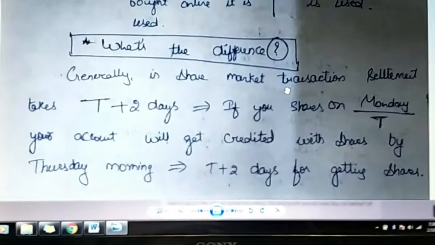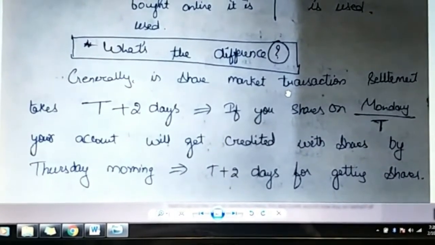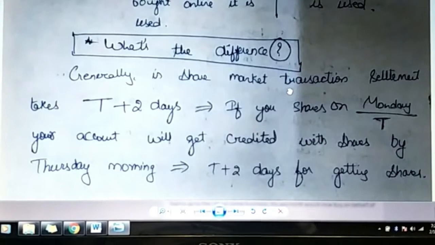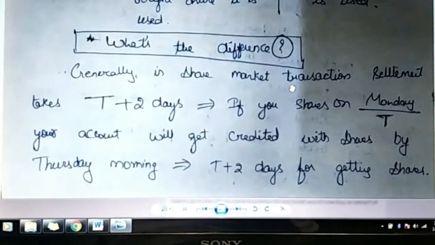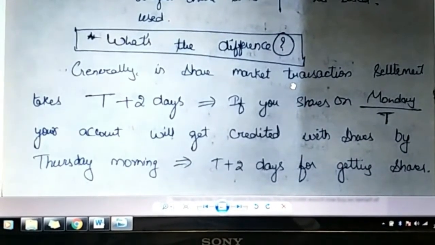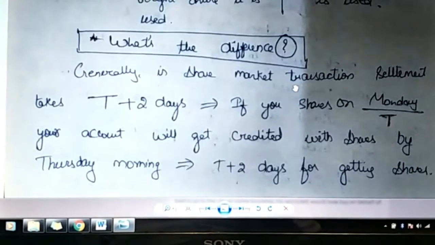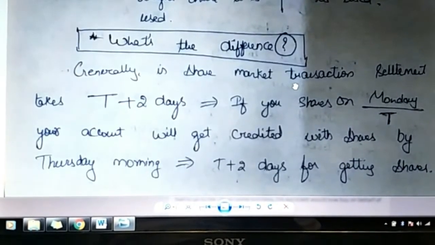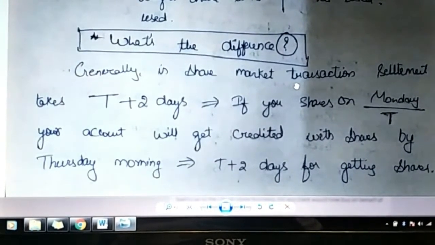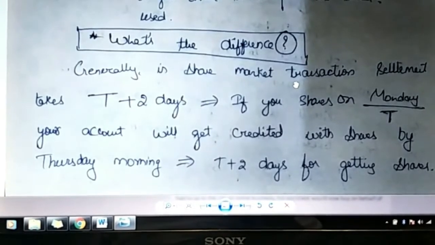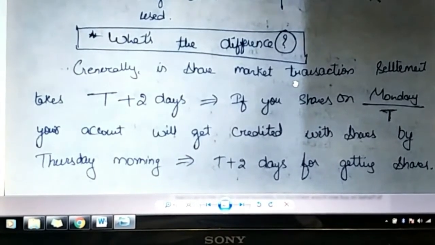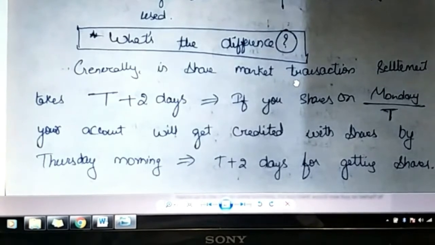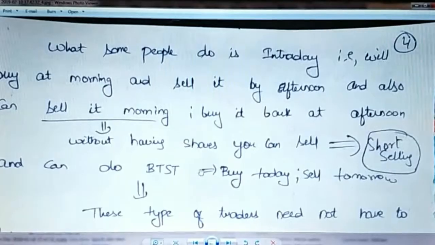Whenever you buy something in the share market, it takes T plus 2 days to get it delivered. Suppose you buy it on Monday, your account will be credited with the shares only on Thursday morning. It means T plus 2 days, right? You understood? If you buy it on Monday, transaction day T is Monday, plus 2 days, Tuesday, Wednesday. That means by Thursday, you will get the credit of the shares.